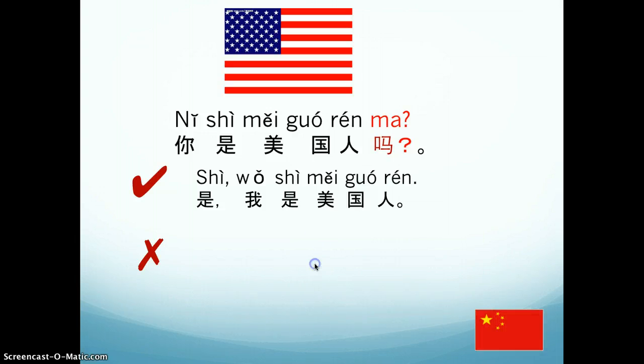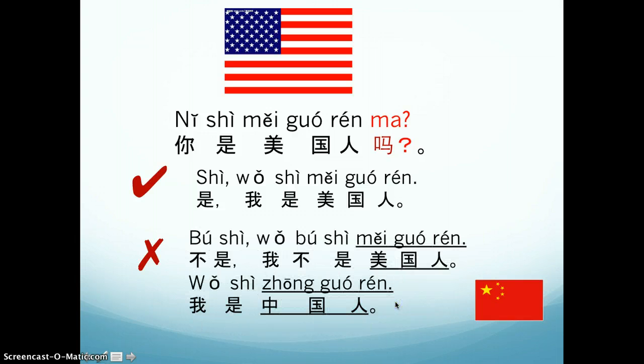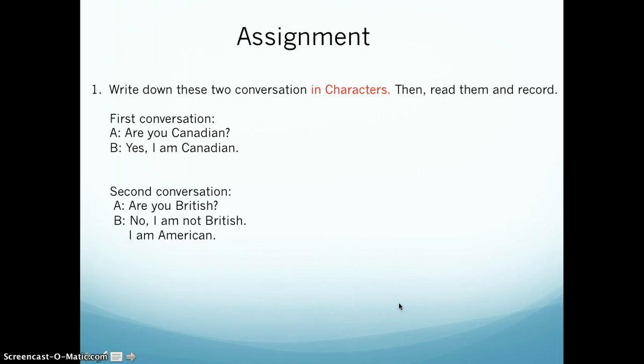That will be 不是，我不是美国人. Right? And then assume you're Chinese, that will be 不是，我不是美国人，我是中国人。